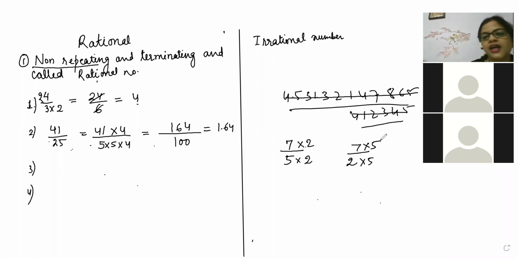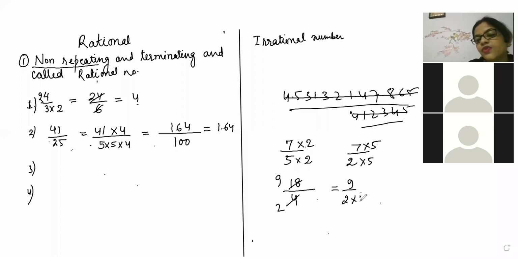Very good, Vishal. Now, if someone gives you 18 by 4, first we will cancel it, 9 by 2. Then 9 by 2 will multiply with 5, so that it will become 10.